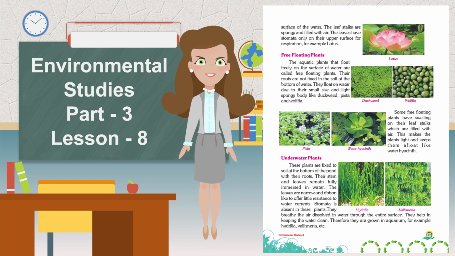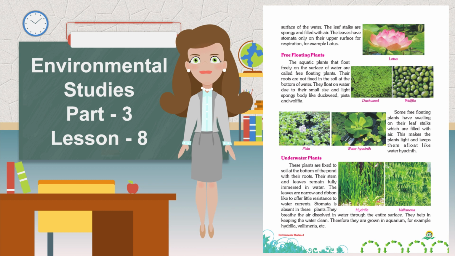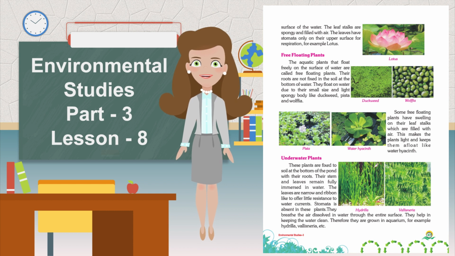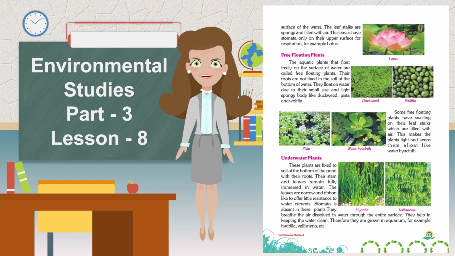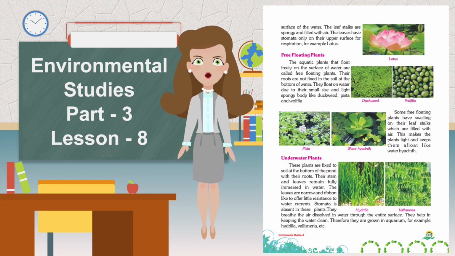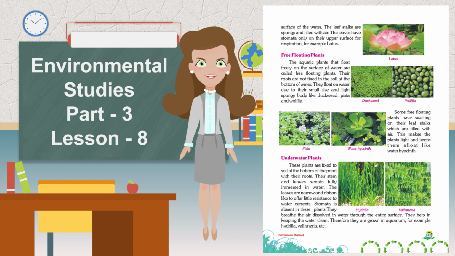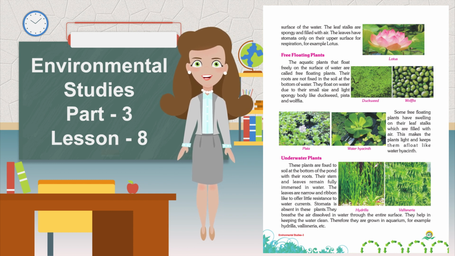Underwater plants. These plants are fixed to soil at the bottom of the pond with their roots. Their stem and leaves remain fully immersed in water. The leaves are narrow and ribbon-like to offer little resistance to water currents. Stomata are absent in these plants. They breathe the air dissolved in water through the entire surface. They help in keeping the water clean. Therefore, they are grown in aquariums, for example, Hydrilla, Vallisneria, etc.